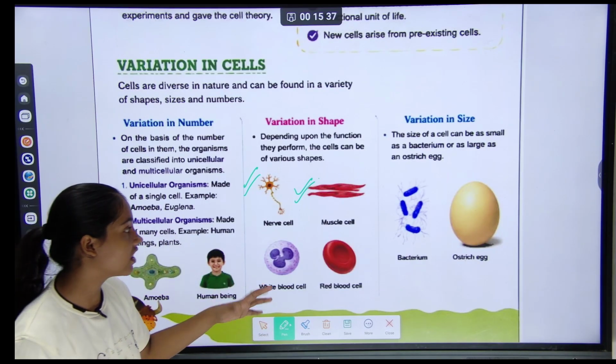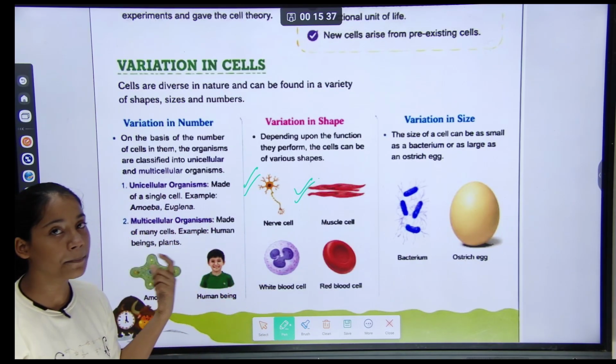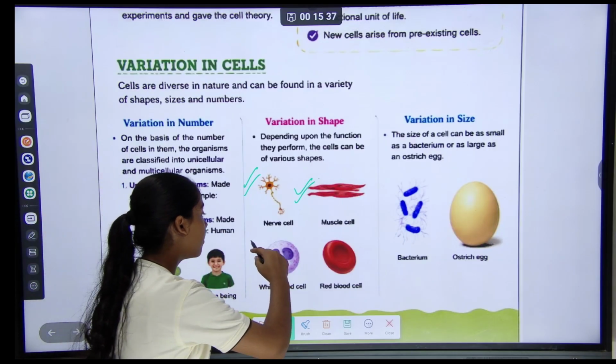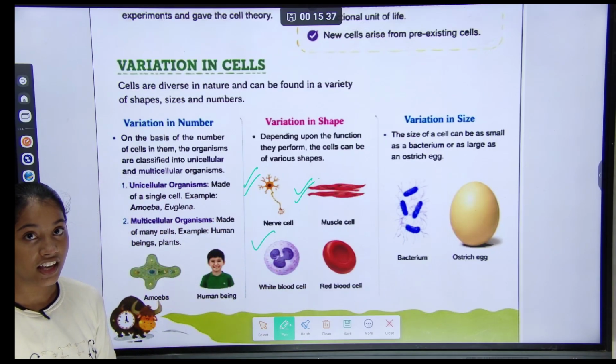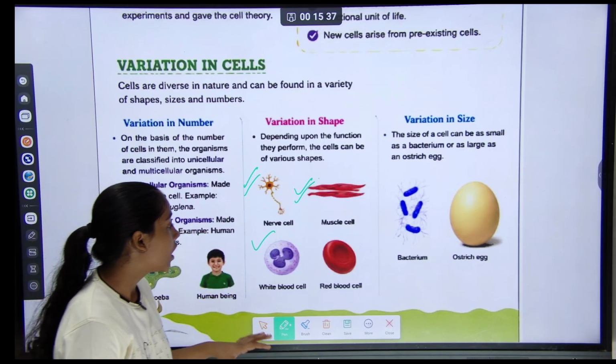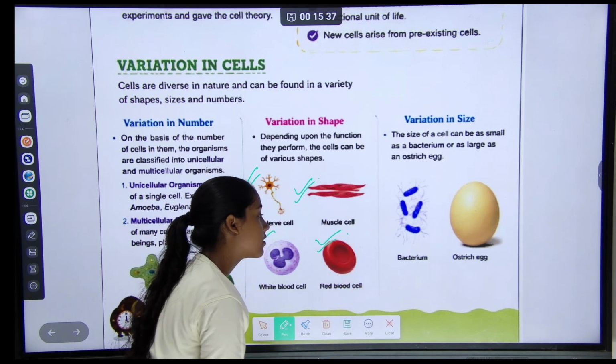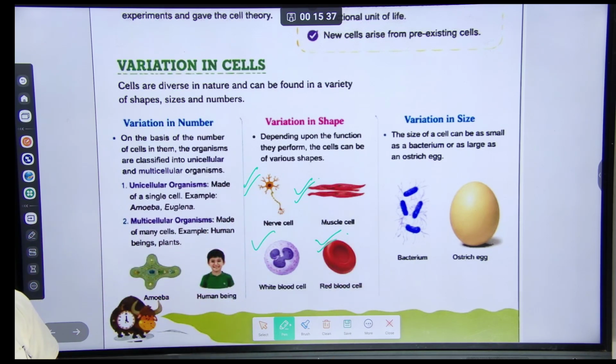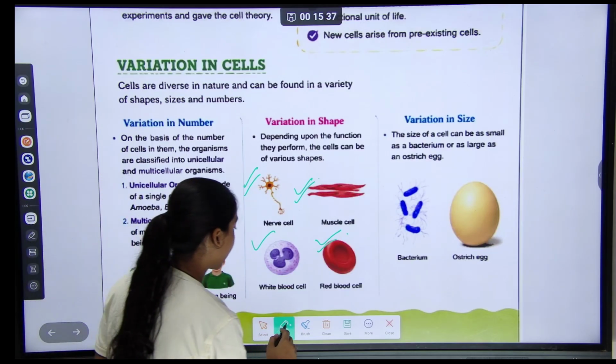These are muscle cells in our body. And then white blood cells. White blood cells are present in large numbers in our body, and red blood cells. These are some examples of variation in shapes. And our next was